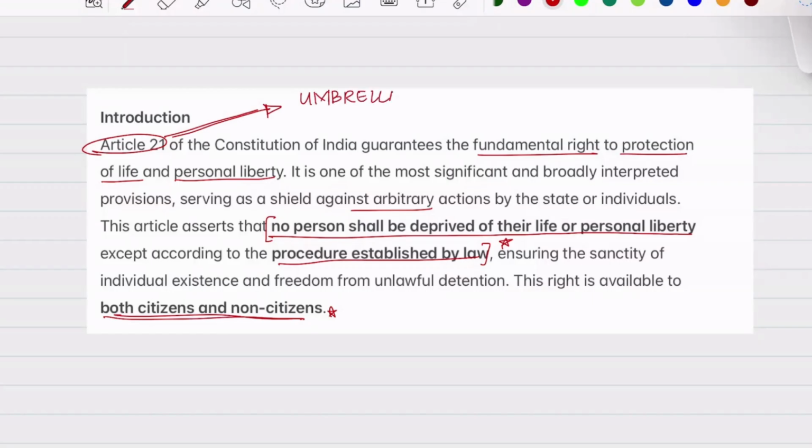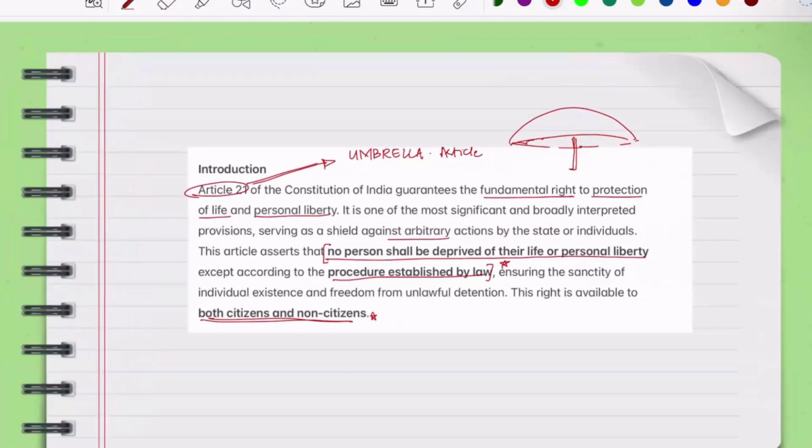So Article 21 जो है, it is a very umbrella article. Okay, why do I say that? Because इसके अंदर बहुत सारी चीजें हैं. Just imagine, this is umbrella. तो इसके अंदर बहुत सारी चीजें हैं, जैसे कि if I talk about, for example, right to livelihood, that is under Article 21.